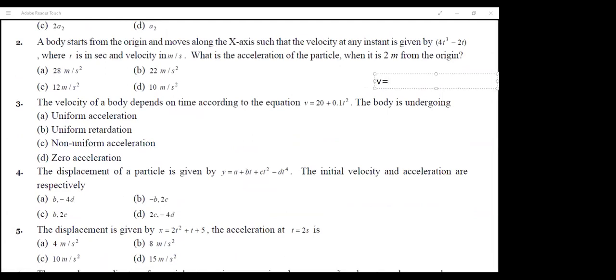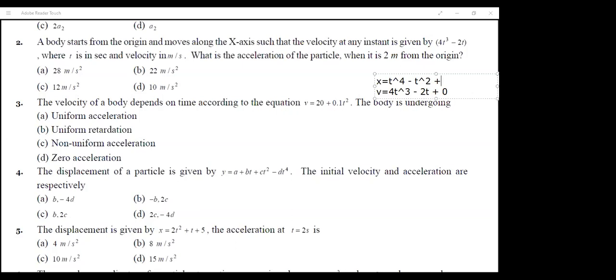Now, since the velocity is given as 4t cube minus 2t, I know how I got 4t cube. So 4t cube was the differentiation of t raised to 4 as per the formula of derivative. And 2t was the derivative of t square. And at the end, there is nothing, which means it should be plus 0 for velocity.